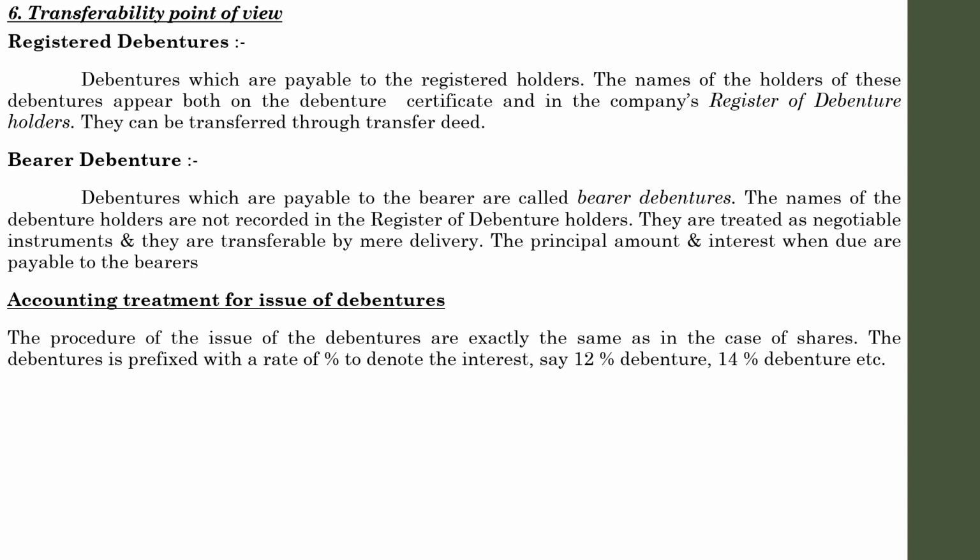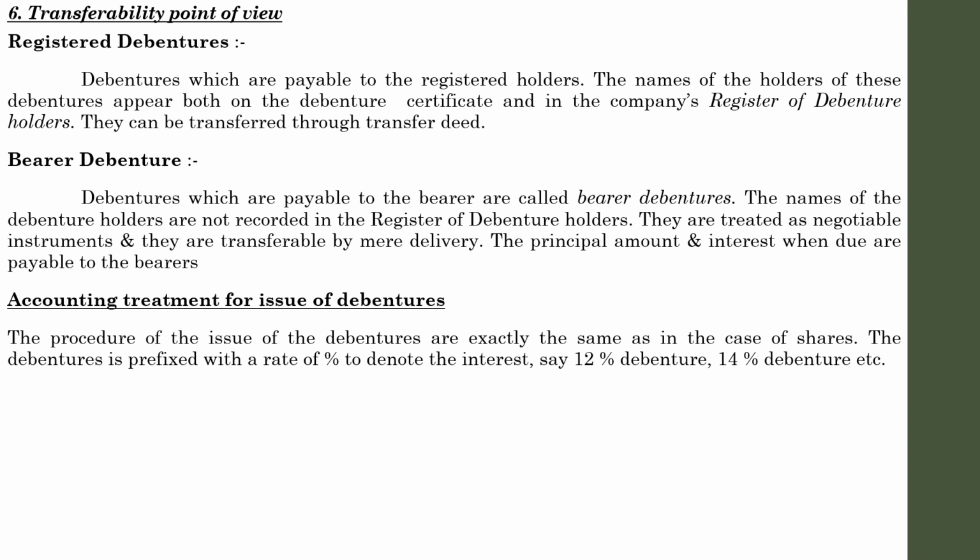And a debenture is prefixed with a rate of percentage to denote the interest. That is new information with regard to debentures. Unlike equity shares and preference shares, where the rate is not prefixed, usually you will use just the term equity shares or preference shares.